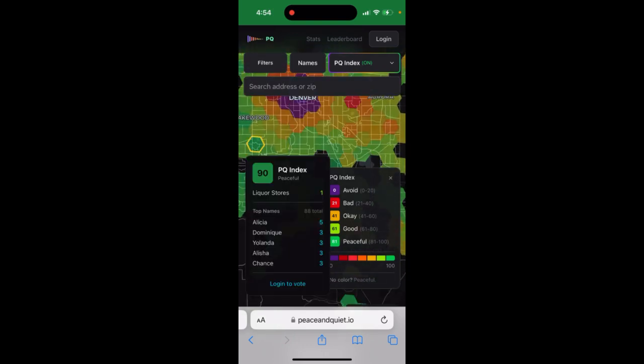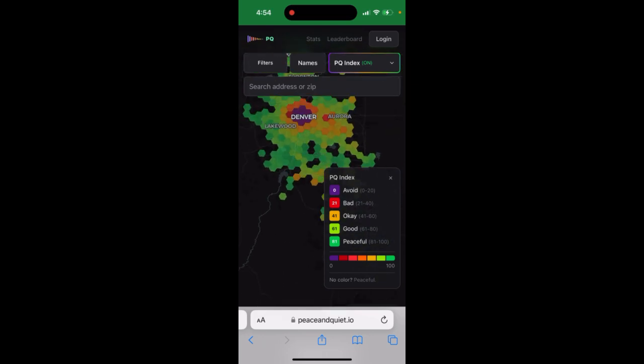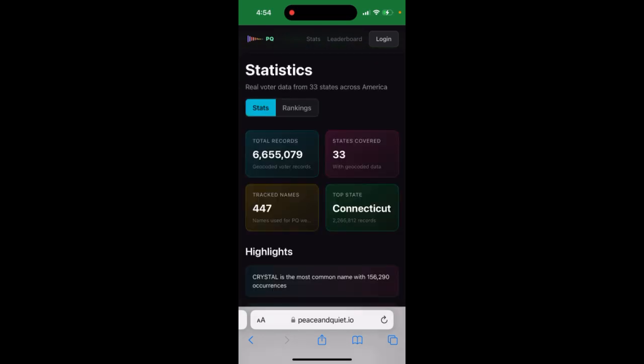I don't know what these names are. You can also vote, so maybe it's just showing the people who voted for it. Yeah, it's quite a new website. They don't have a specific app, so then you can see real voter data.